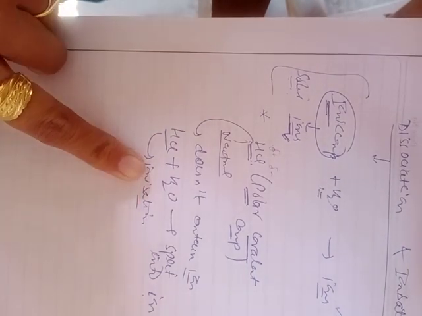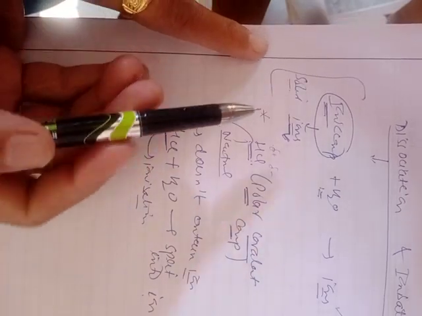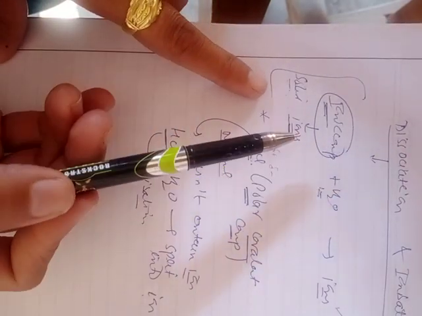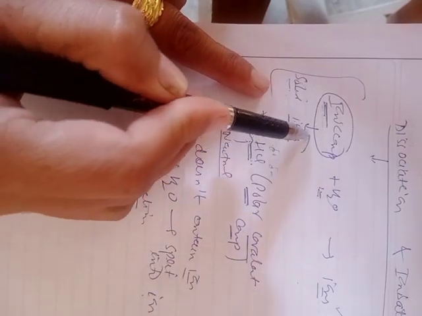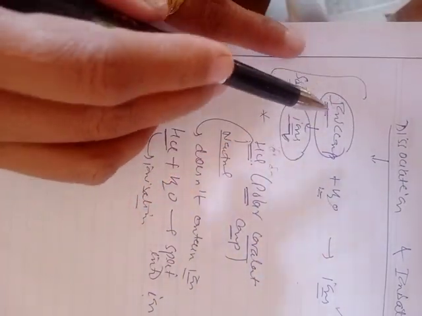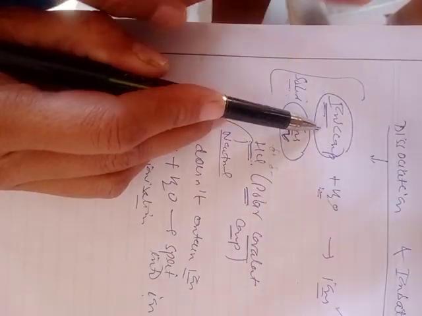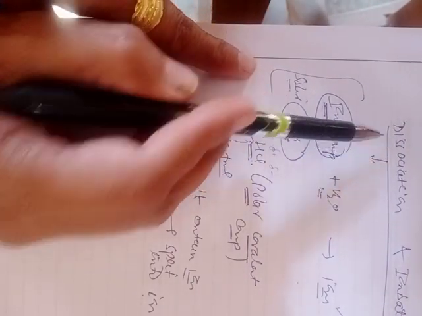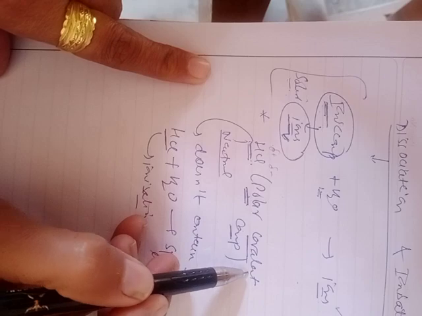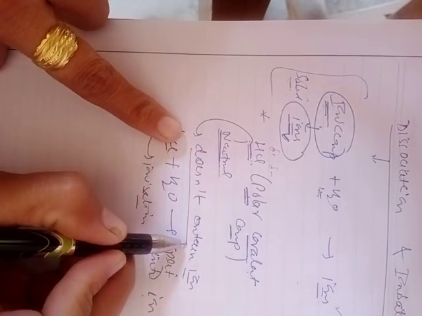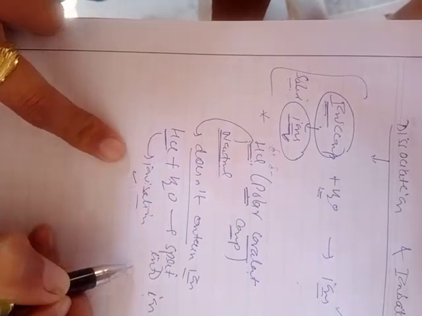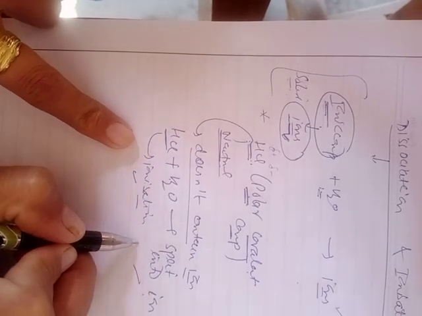So I repeat again, the compounds which undergo dissociation into ions are ionic compounds, which are already present as ions, formed by transfer of electrons. Whereas the polar covalent compounds which are neutral in nature initially and don't contain any ion, when dissolved in water, ionize to produce the ions. This term is called ionization.